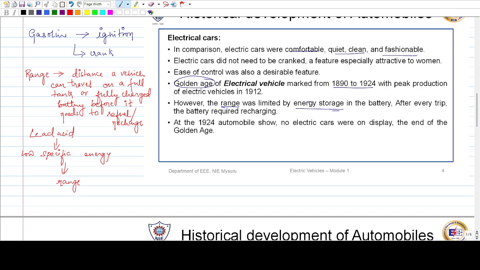That was invented around 1912, and it was one of the major developments that helped increase the market for gasoline cars.